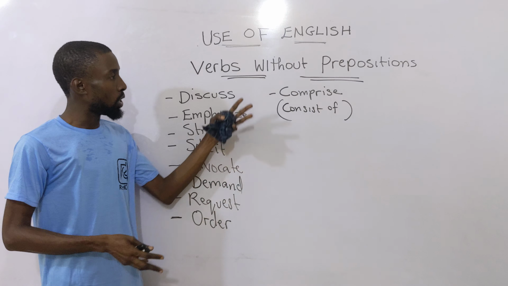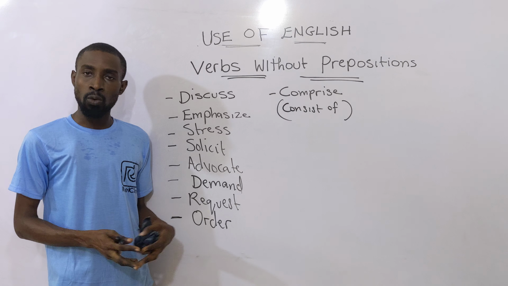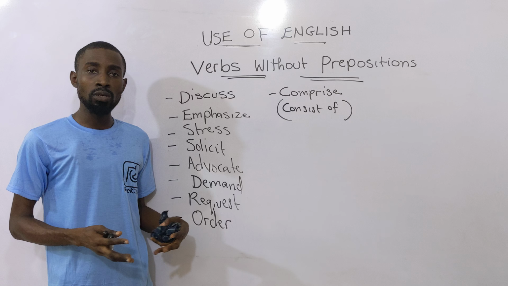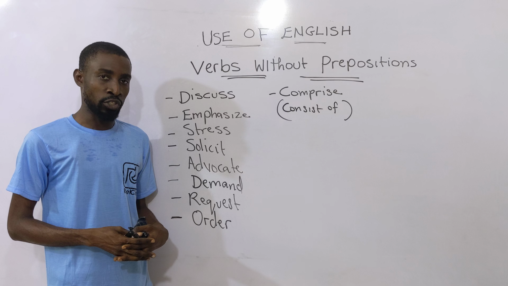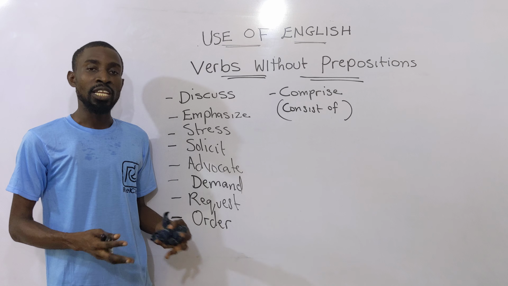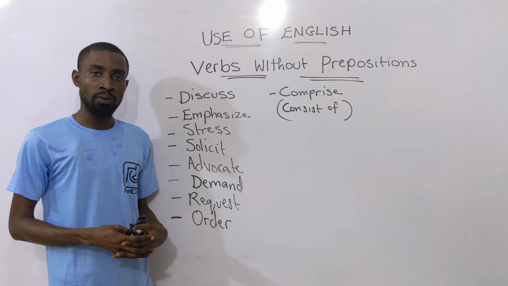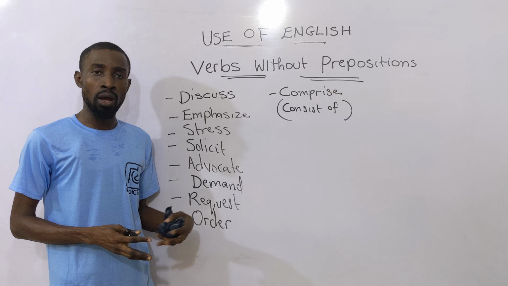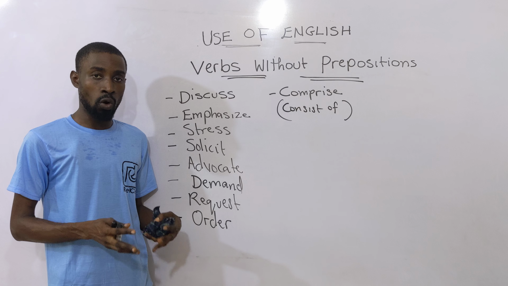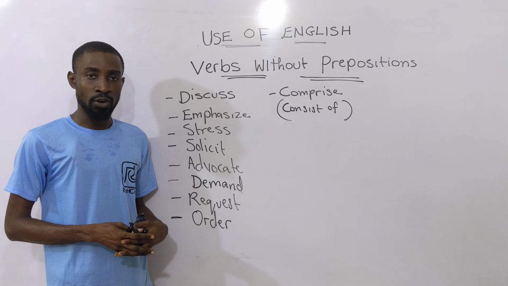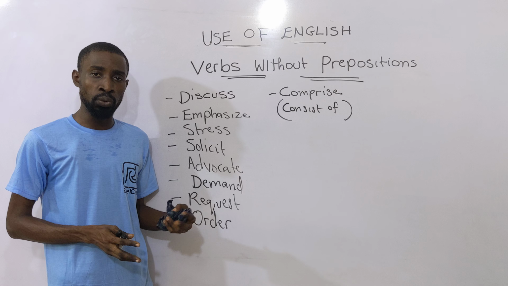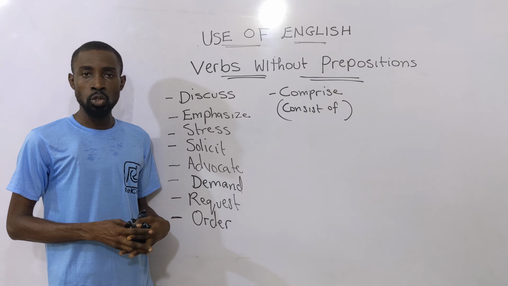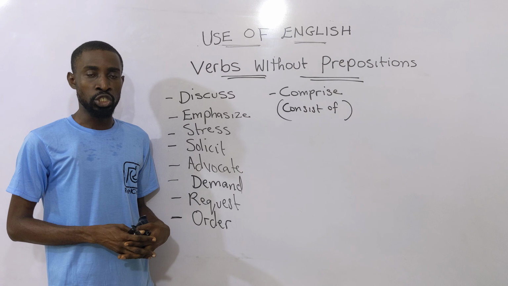All right? Now we talk about preposition. What's a preposition? That word that shows relationship between one thing and another is a preposition. For example, the dog is under the chair. What's the relationship between the dog and the chair? It is under. So under is a preposition. All right? I am going to Lagos. What's the relationship between you and Lagos? It is to. So to is a preposition.